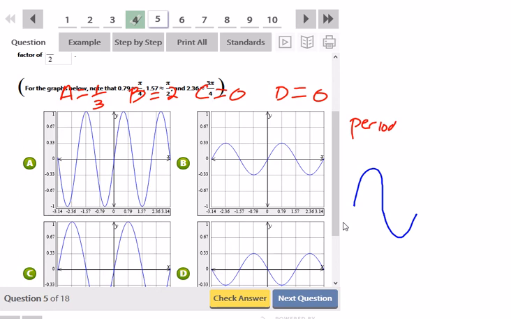And then one full period here is going to be 2 pi over b, which is 2 pi over 2, which is pi. I should go through one full cycle in pi radians. Pi we know is about 3.14. So let's see, it looks like B is the best candidate because it goes up first, then down, and back, and it does it in 3.14 radians. So our answer is going to be B.